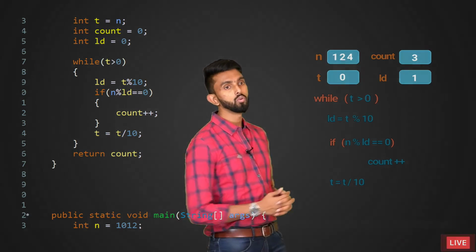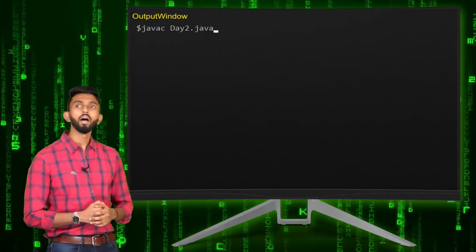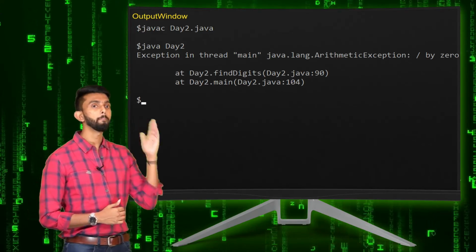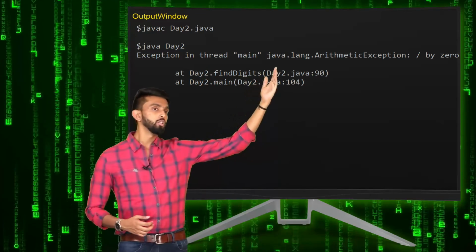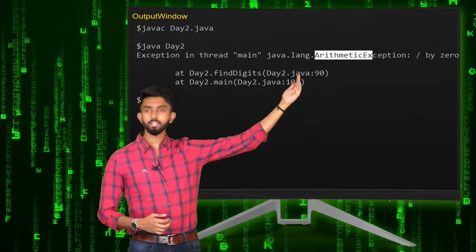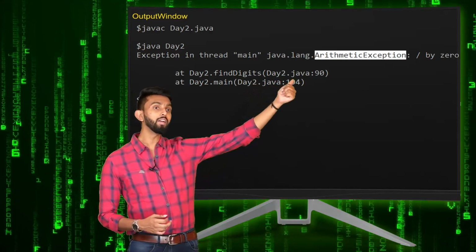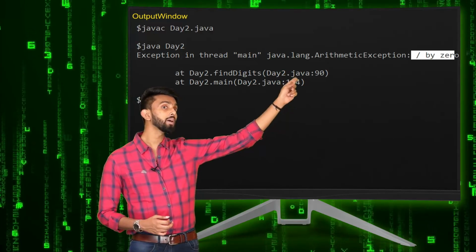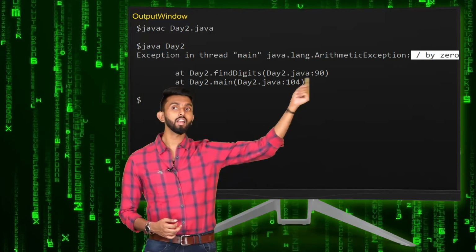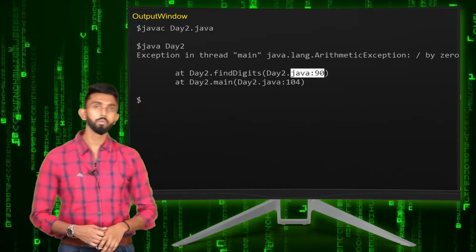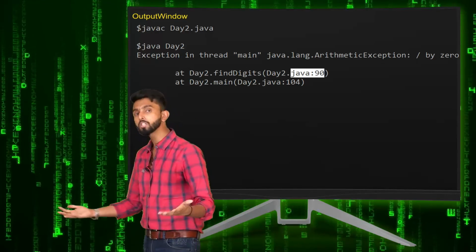If I take you to that and I just compile it, and if I execute it, then exception. Forget about thread. Now I have to explain multi-threading to you. java.lang.ArithmeticException. Arithmetic means what? Division, multiplication, addition. Why did this arithmetic exception happen? Division by 0. Where did it happen? It happened in the 90th line of my program. Are you able to think? Correct. Because I divided 124 by 0 and that's a mistake.